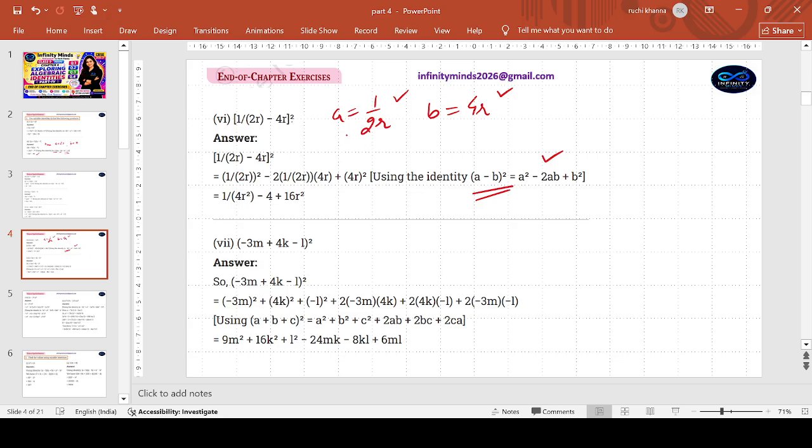Square of 1 by 2r. So when you do the squaring of 1 by 2r, you would get 1 by 4r square. 1 square will be this. Numerator is squared, denominator part is squared. 1 by 4r square plus the square of the second term. 4r square will be 16r square. Square of 4, square of r.